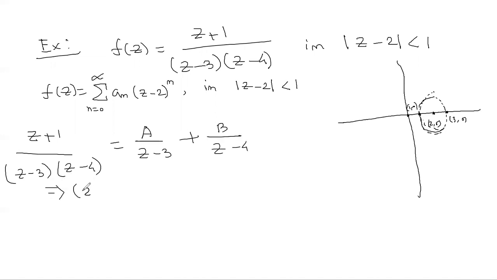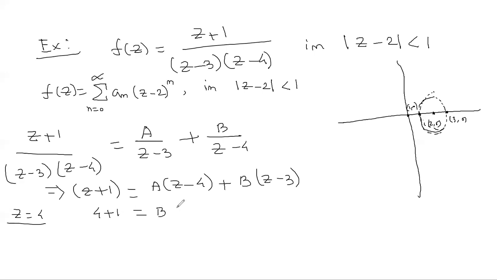Which is equal to A times (z minus 4) plus B times (z minus 3). If we put z equal to 4, this part would be 0, so it is 4 plus 1 equal to B times (4 minus 3). So B is equal to 5.